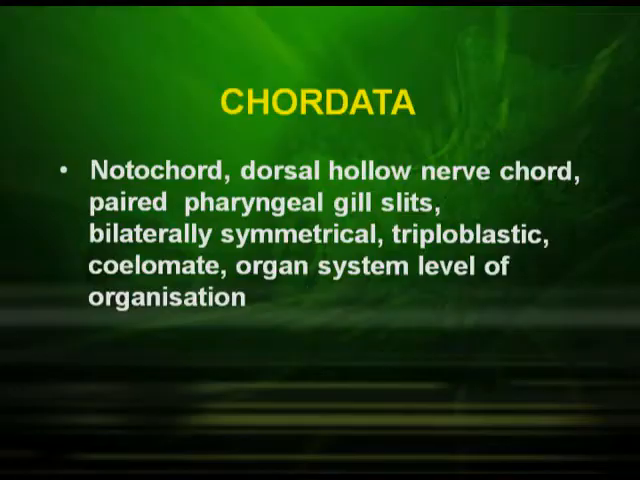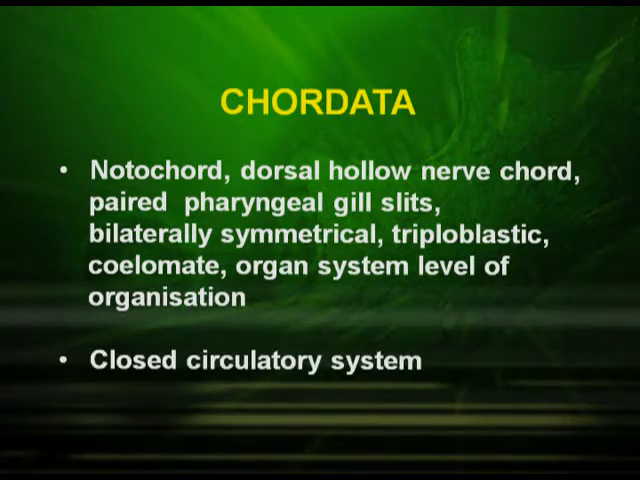Now, what are the characteristics of chordates which distinguish them from non-chordates? Chordates have notochord. It is a dorsal hollow nerve cord. They also have paired pharyngeal gill slits and their body is bilaterally symmetrical. They are triploblastic, coelomate and they have an organ system level of organization. Circulatory system is of closed type. All organisms under chordates have blood vessels, that is, they have arteries, veins, capillaries, etc.